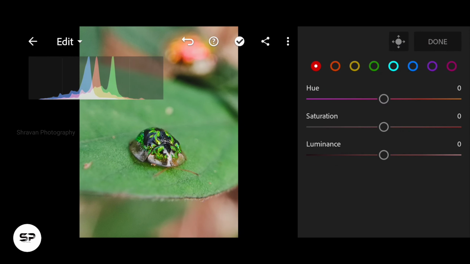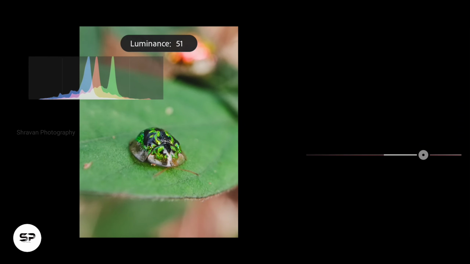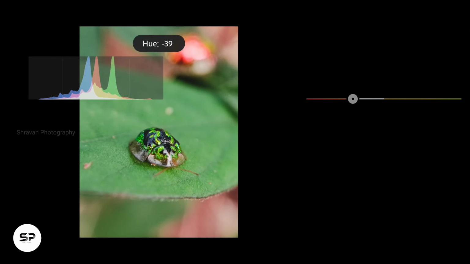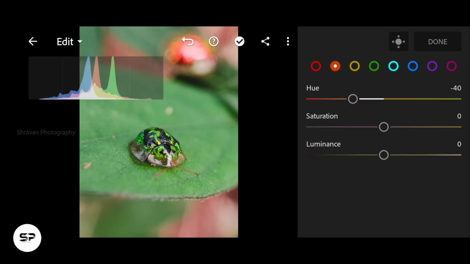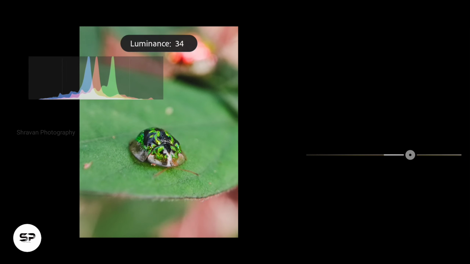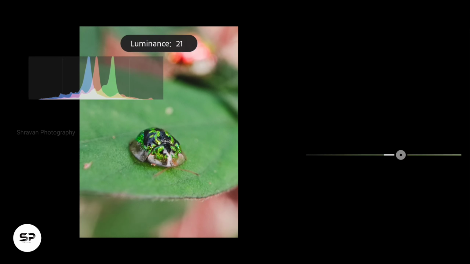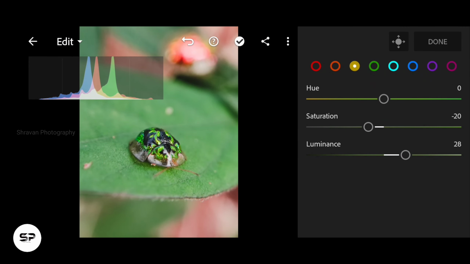In red color, increasing the luminance around 60. In orange, decreasing the hue -40. Adding saturation a little, adding luminance around 30. In the next color yellow, decreasing the saturation -20 and adding luminance +30.